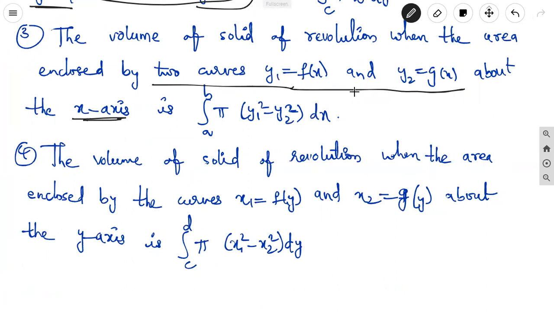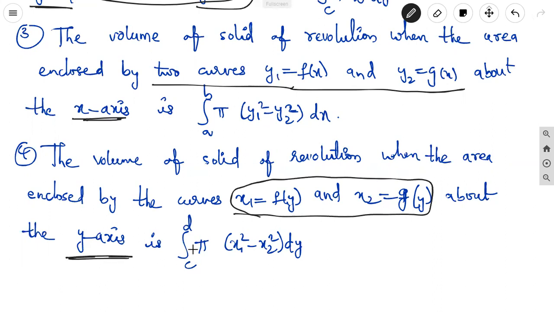Fourth one, the volume of the solid of revolution when the area is enclosed by the curves x1 equal to f of y and x2 equal to g of y about the y-axis, that is integral c to d pi of x1 square minus x2 square into dy.